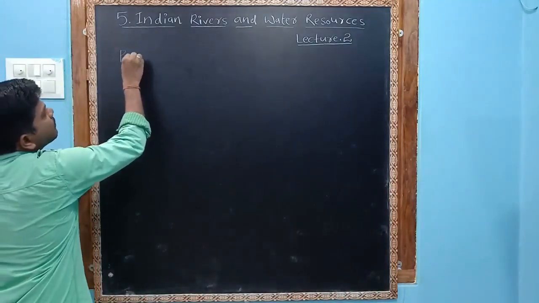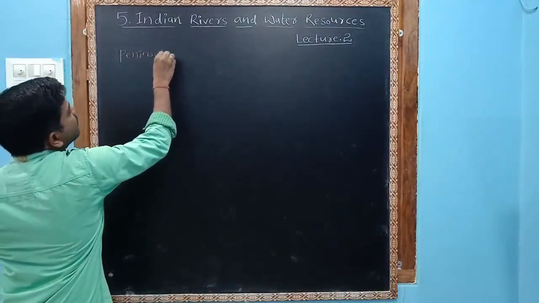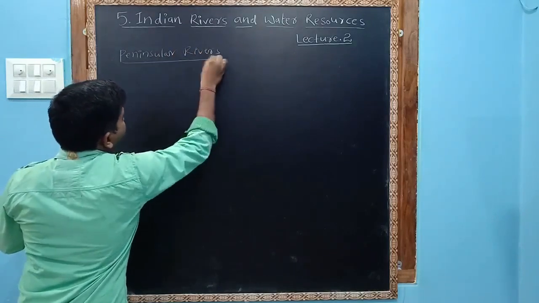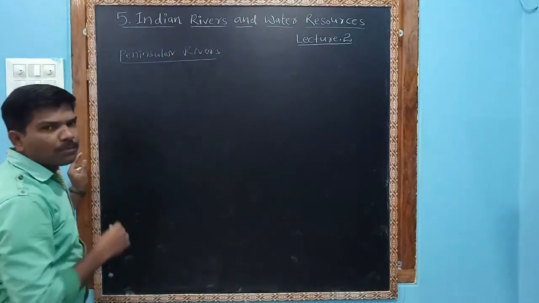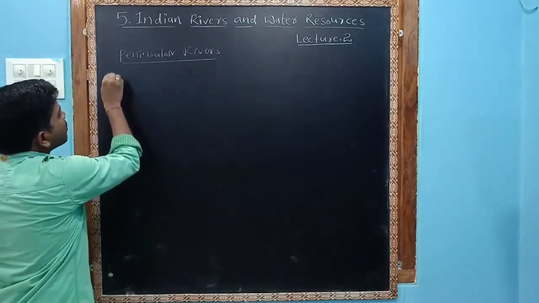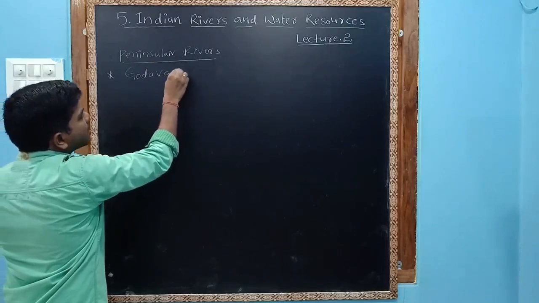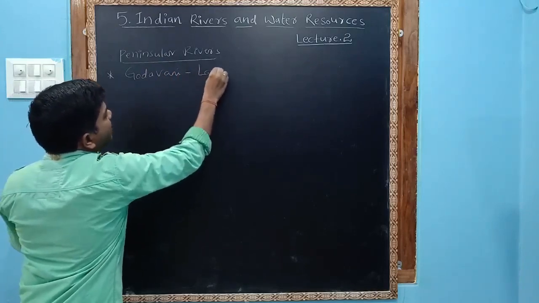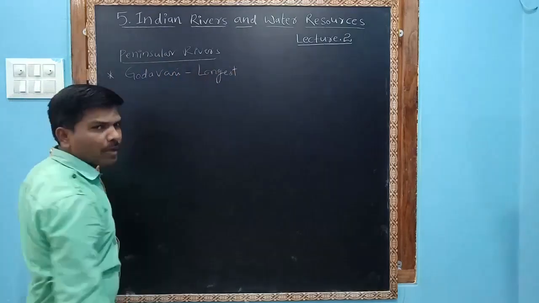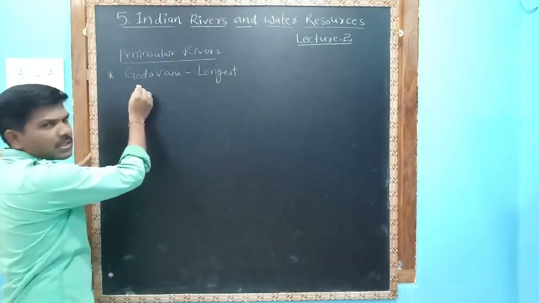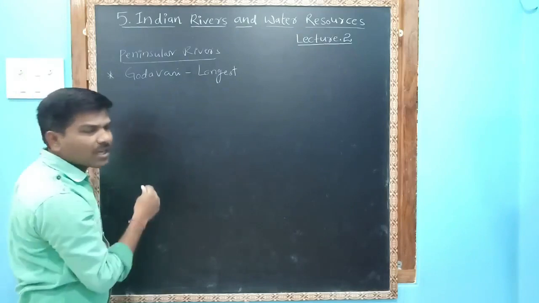Peninsular rivers, important peninsular rivers. The longest peninsular river is Godavari. Godavari is the longest peninsular river. Let us see its origin, where Godavari starts.